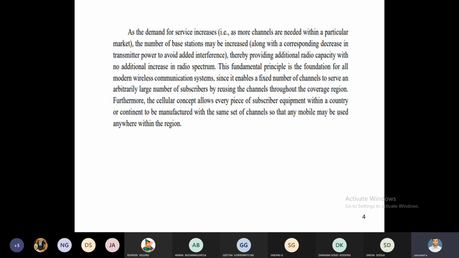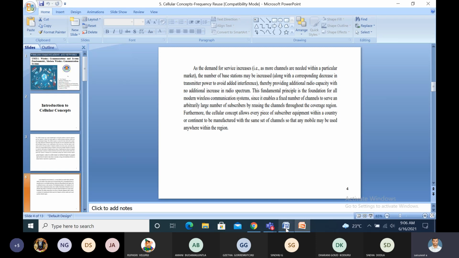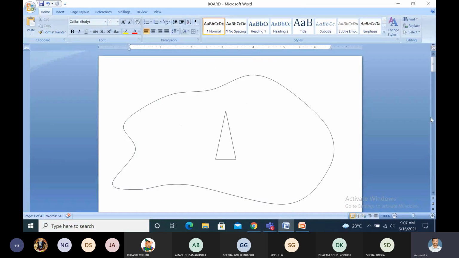To explain this concept, I have designed a Microsoft Word document. See this one. This is the total area. Assume this is the total Tirupati city. Now we are using the BSNL service. Suppose at the center we fix a BSNL base station, or cell phone tower.